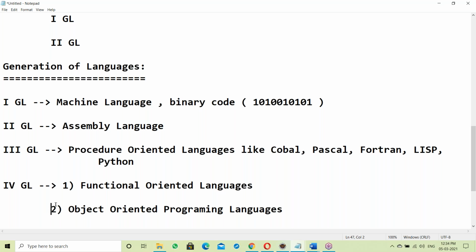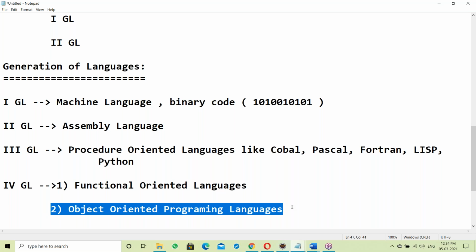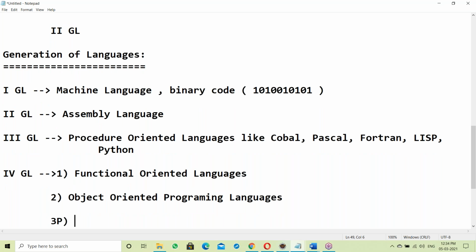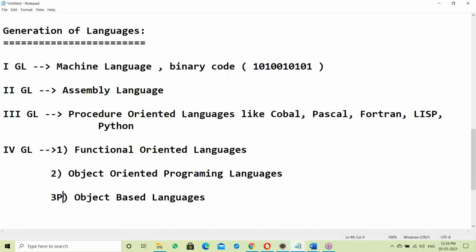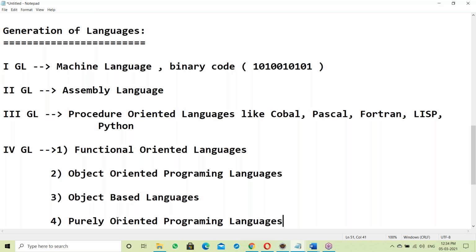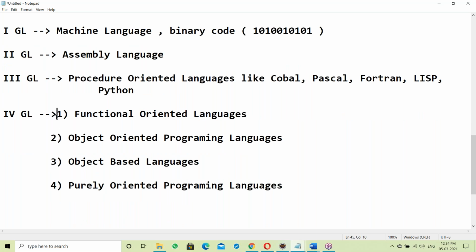Java comes under this one, Java is object-oriented. Third, object-based languages. Fourth, purely object-oriented programming languages. So these all are fourth generation.